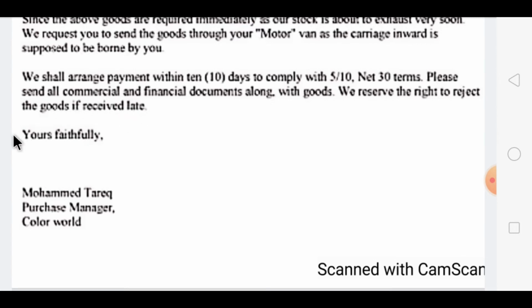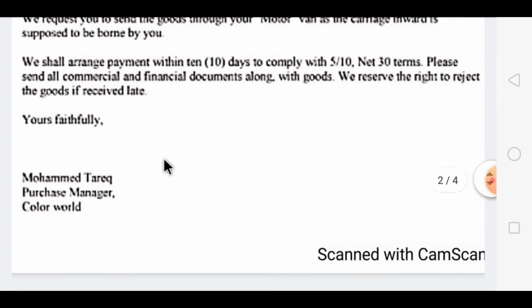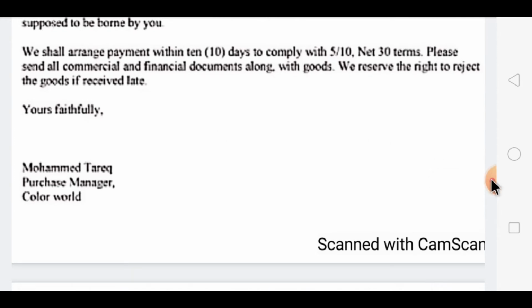Now after that you end your letter by writing yours faithfully, Mohammad Tariq, purchase manager, Color World. So now I hope this type of letter of placing an order is clear to you all, dear children.